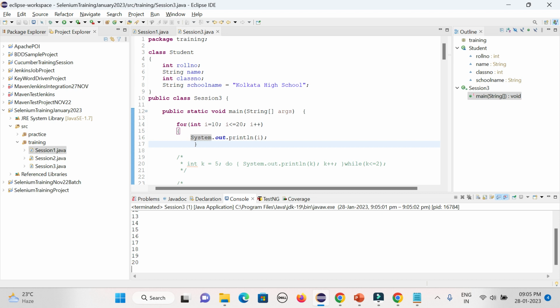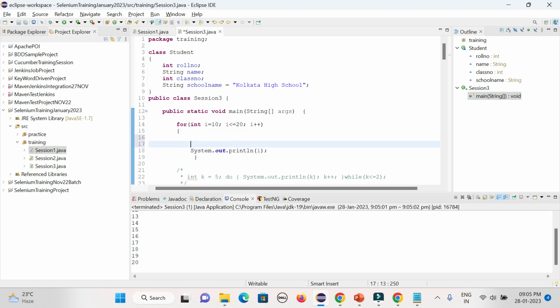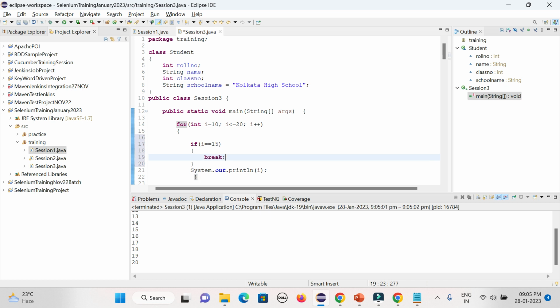So how can you do it? Here I'll give some condition. If i equal to, say, 15, then I want to break the loop. I don't want to iterate the other remaining part. So that is the way you can use break.